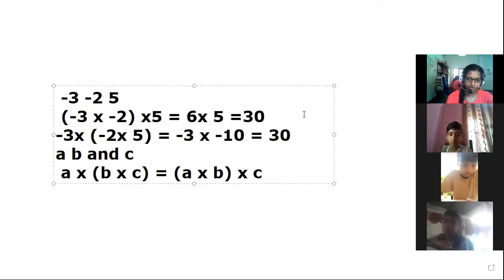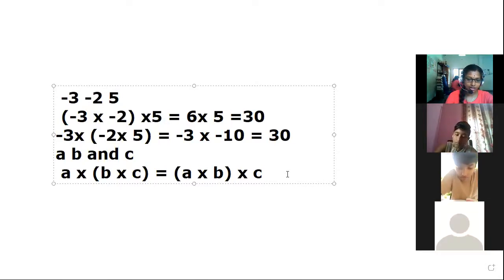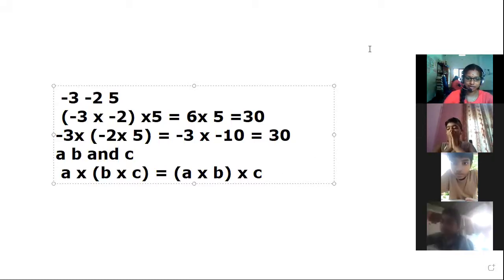Okay, that's fine. Then what would be the answer of 7 into -6 into 4? That was your question. For that, first we have to find the product of 7 and -6. What's the product of 7 and -6? It is -42.